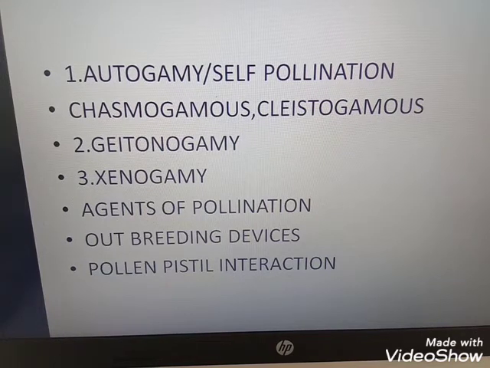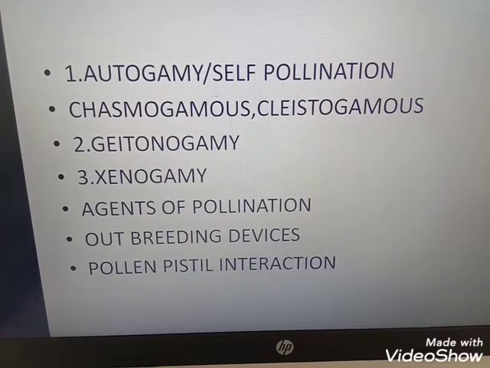They help to overcome the inbreeding depression. Plants have their own features. The features are pollen release and stigma receptivity not being coordinated. That means in some species pollen release and the stigma are not synchronized. Either the pollen is released before the stigma is receptive, or the stigma is receptive before the pollen is released. So it prevents autogamy. Next is different positioning. This also prevents autogamy, since correct synchronization does not occur.